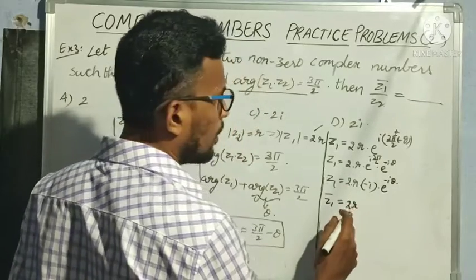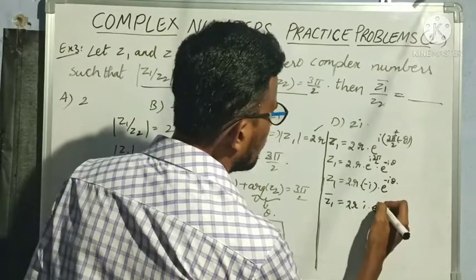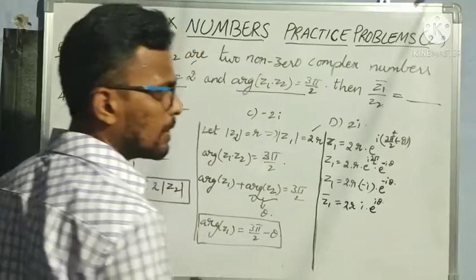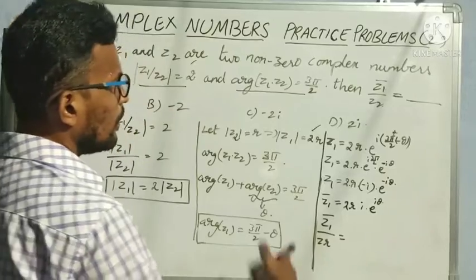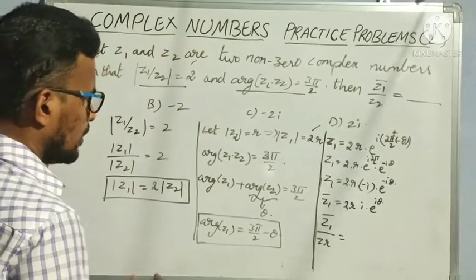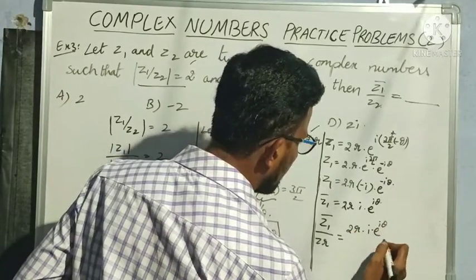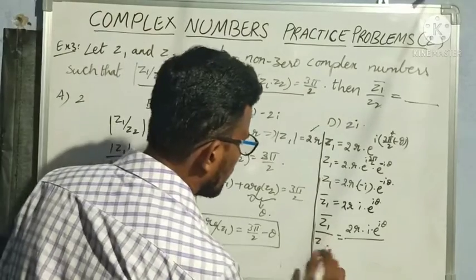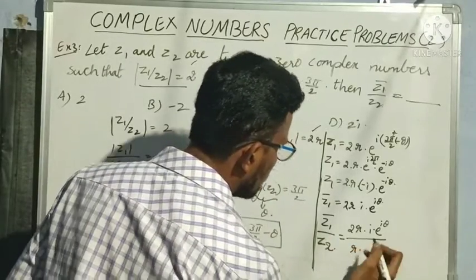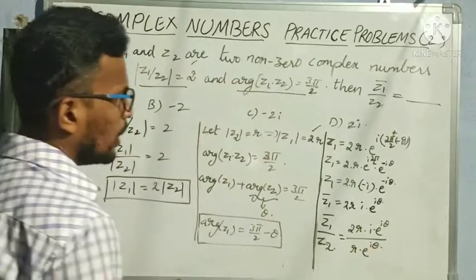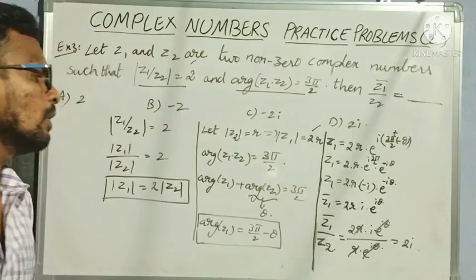Why? Because we can't take the conjugate for 2R, but I minus I conjugate is I into e power, again minus I theta means minus becomes plus, so I theta. So again Z1 bar by Z2 is equal to, now let us substitute Z1 and Z2. Now let us take Z2 directly here, 2R into I into e power I theta by Z2. So R value for Z2 is R as it is into e power I theta. So R gets cancelled, I theta gets cancelled. Our answer is 2I. Understood everybody?